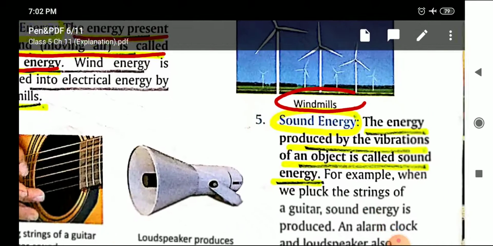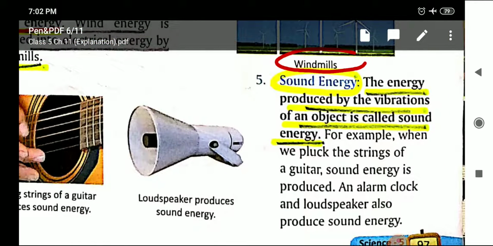The next type is sound energy. The energy produced by the vibration of an object is called sound energy. Okay, so the energy which is produced by the vibration. Like for example, you can take any musical instrument like violin or guitar where the strings are there. So when you strike the strings, they vibrate, and because of that vibration, sound is produced. So the energy produced by the vibration of an object is called sound energy.